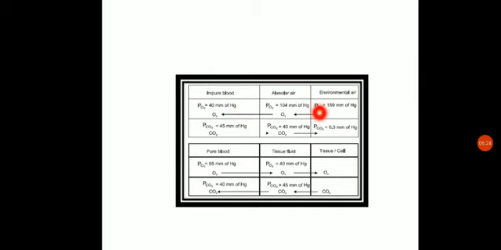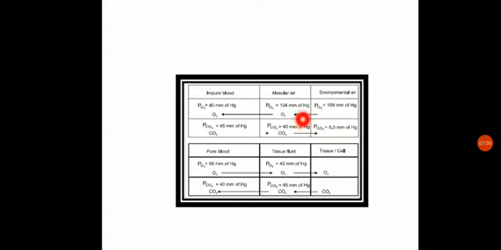Even this alveoli has a low value compared to the environment. In the environment it is 159, and hence oxygen moves from environment to alveoli, and from alveoli to the impure blood. Now when we see carbon dioxide, in the impure blood it is around 45 mm of Hg, while in the alveolar air it is only around 40 mm of Hg. So carbon dioxide will move from the impure blood to the alveolar air, and outside the body, in the environment, it is only about 0.3 mm of Hg. So it will move from the alveolar air to the outside of the body.